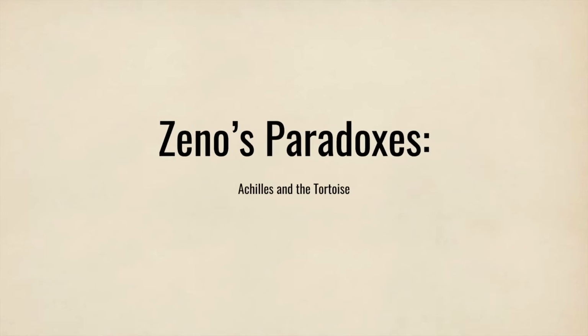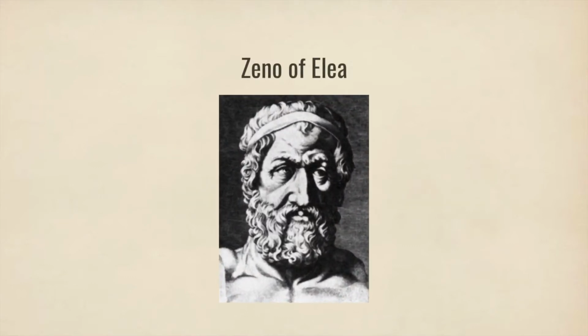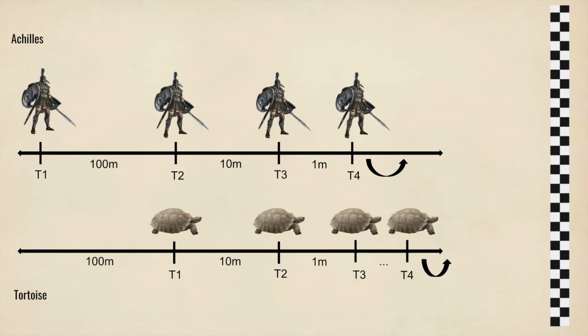Today we're going to discuss one of Zeno's most famous paradoxes, the Achilles and the tortoise paradox. For those of you who don't know, Zeno of Elea was a well-known Greek philosopher, and he came up with a list of paradoxes, one of which we're going to dive into in this presentation. The reason why this paradox is called Achilles and the tortoise is because of the story that is told to explain it. Suppose that there is a race, in which the participants are Achilles and a tortoise.